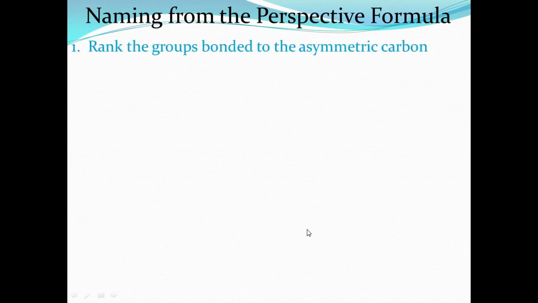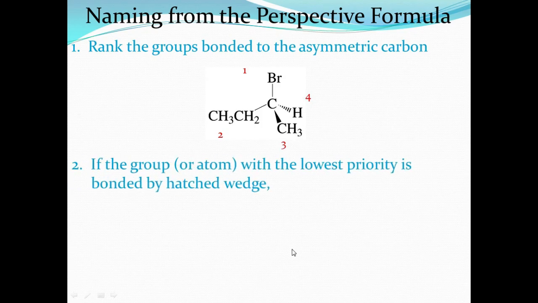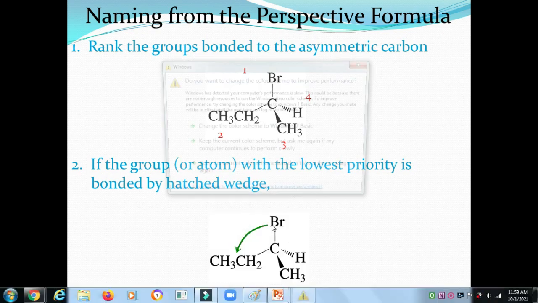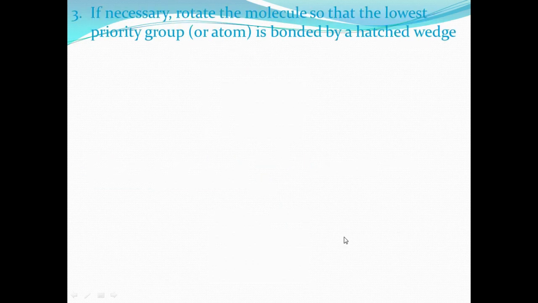Naming from the perspective formula, ranking the groups bonded to the asymmetric carbon atom. Here one chiral carbon has four different groups, 1, 2, 3, 4, right? If the atom with the lowest priority is bonded to the H wedge, right? Here the bromine and CH3, CH2 and CH3, H. Here bromine is number 1 and hydrogen is 4. Here the carbon and the same bond is carbon, so you look at the next atom. So number 1, number 2, number 3, number 4. Right? You need to rotate the molecule so that the lowest priority atom is positioned away.